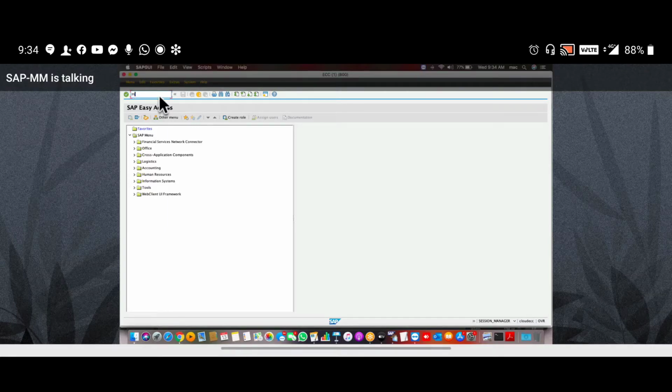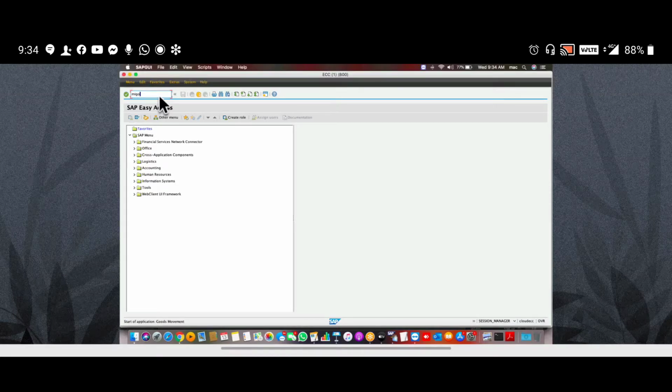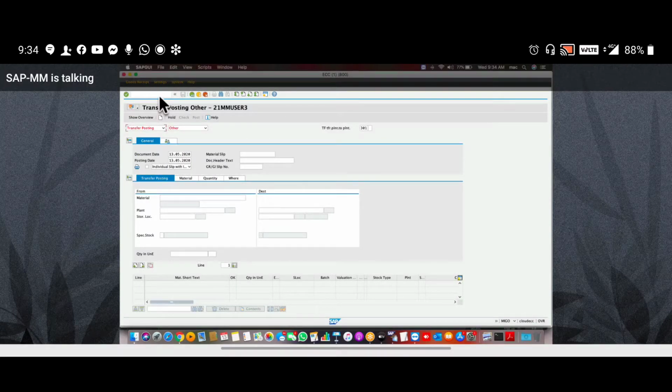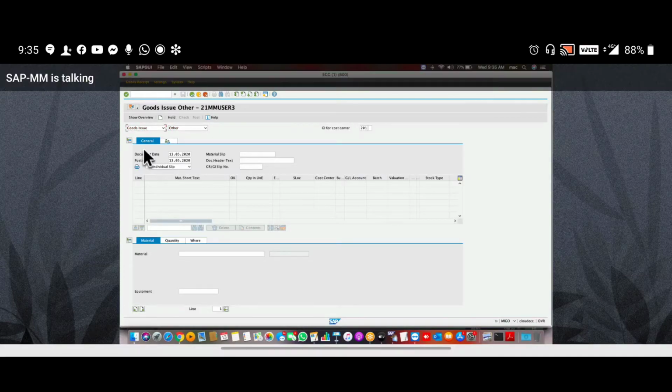Go to T code MIGO. Here, select event goods issue.